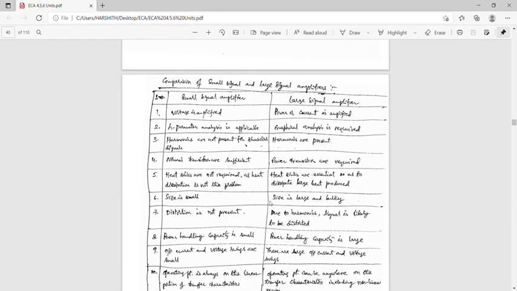And the next topic: comparison of small signal and large signal amplifiers.